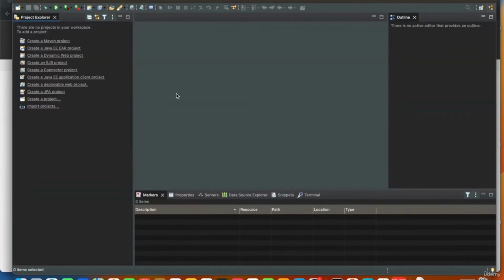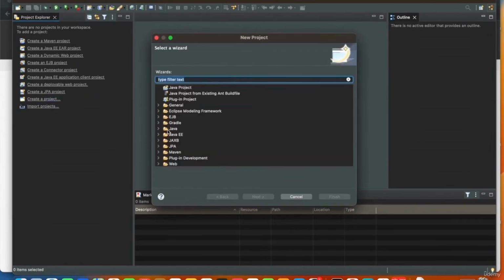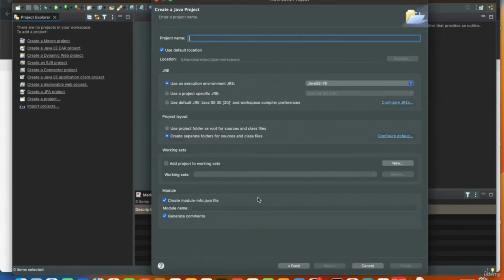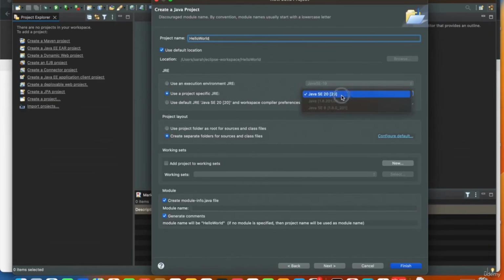Now let's create a simple Java project of printing hello world on the screen to make sure that our Eclipse and Java are working together. So I'll go ahead and create a project. I'll select Java project here. Go and click next. Project name will be hello world. I will use a project specific JRE which is SE20.